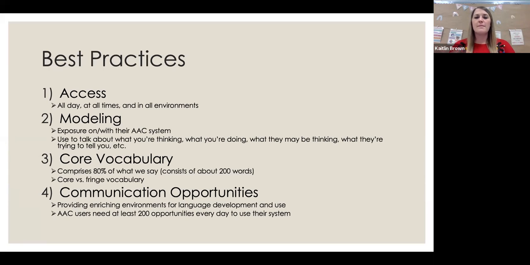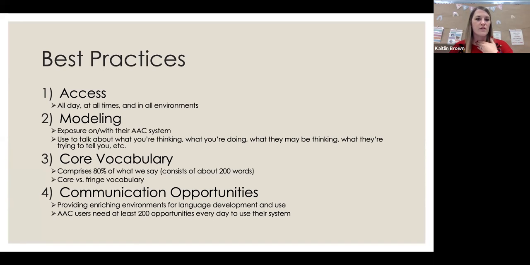Talk about what they might be thinking, what they're trying to tell you, what you're thinking, all of those things. Because a lot of the times when you share that with them, they're going to turn around and want to share that information with you. And that, again, provides more communication opportunities on their end, okay?